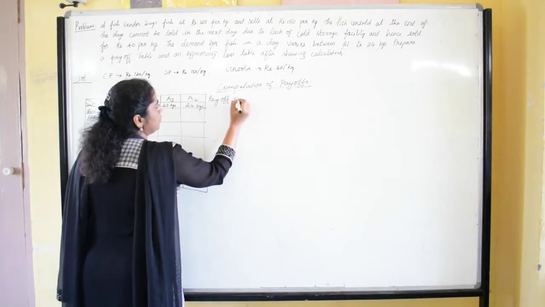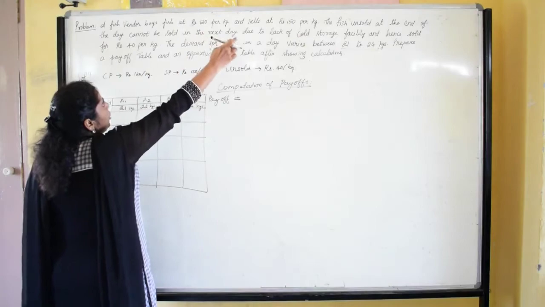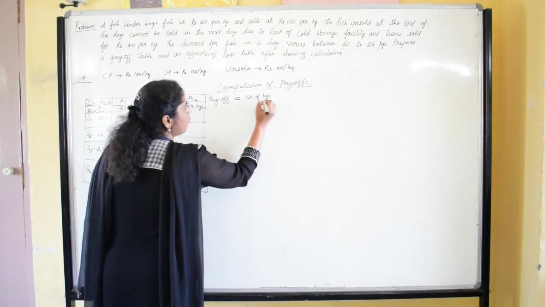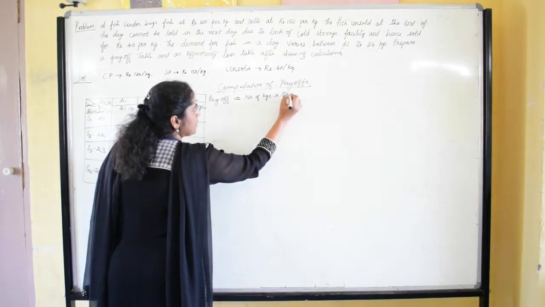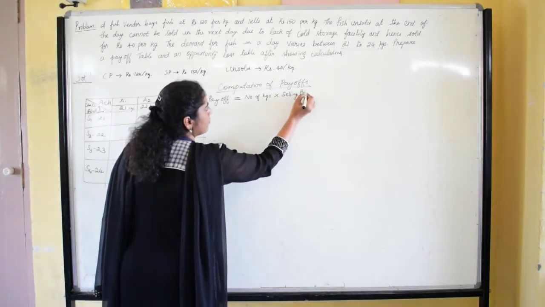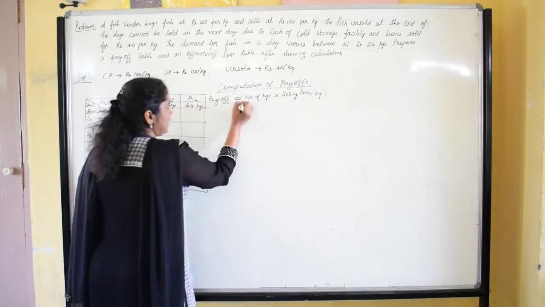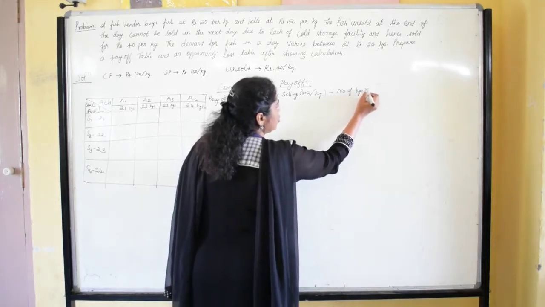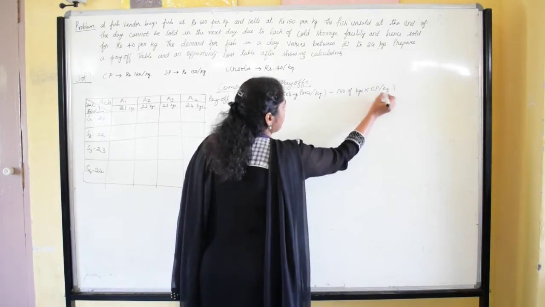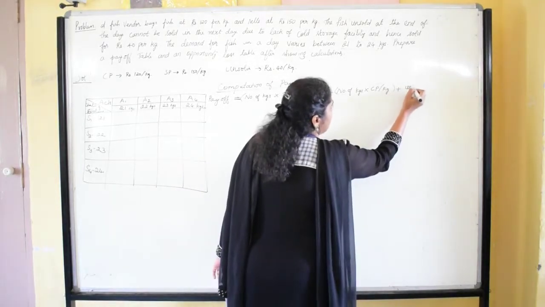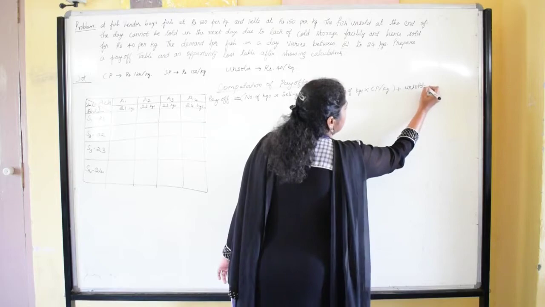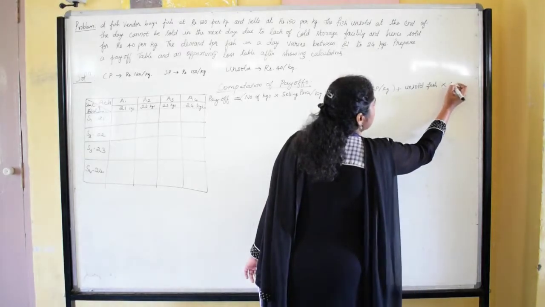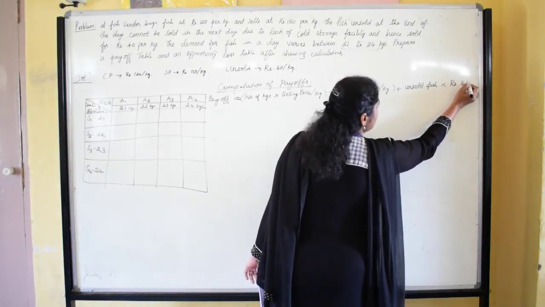Payoff is equal to number of kgs of fish into selling price per kg, minus number of kgs of fish into cost price per kg, plus the unsold fish in number of kgs into the price at which it will be sold, that is rupees 40.